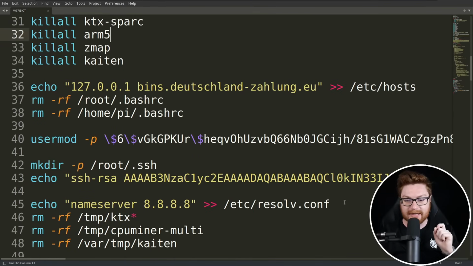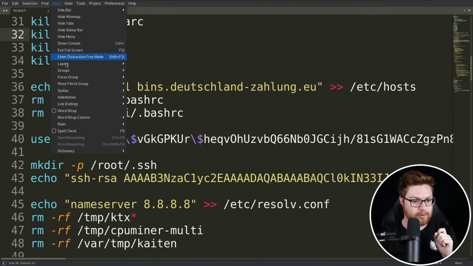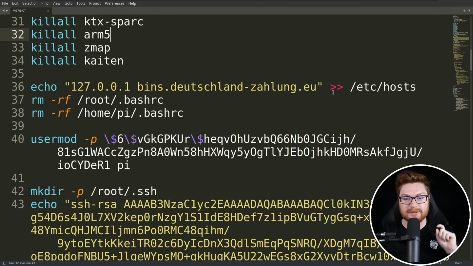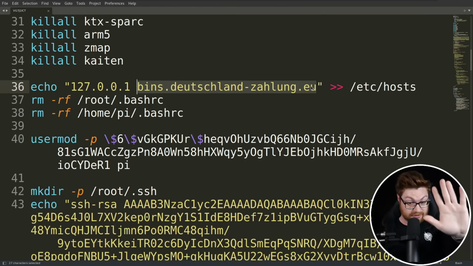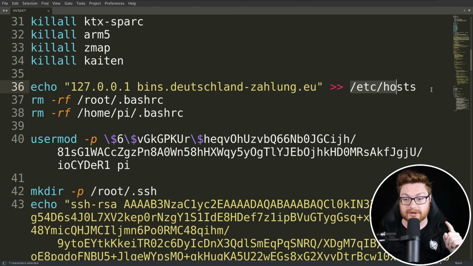And now we have a couple of longer lines, so let me go turn on word wrap so we can see this well. But we do stage this domain, bins.dutchland.zalung.ue, I'm sorry, into /etc/hosts, pointing at our own IP address, localhost, and then we remove our .bashrc within root and the Pi user for this Raspberry Pi's .bashrc. So their startup script invoking bash, the Linux command line, the shell.